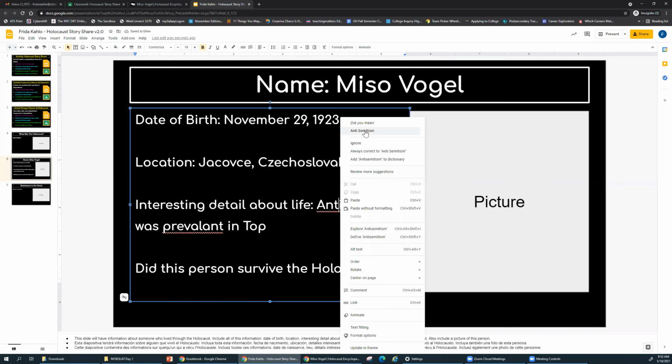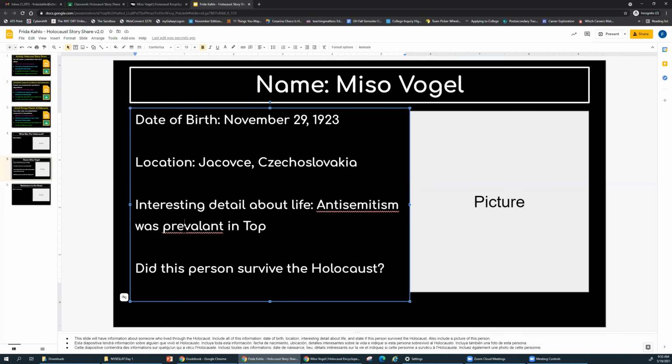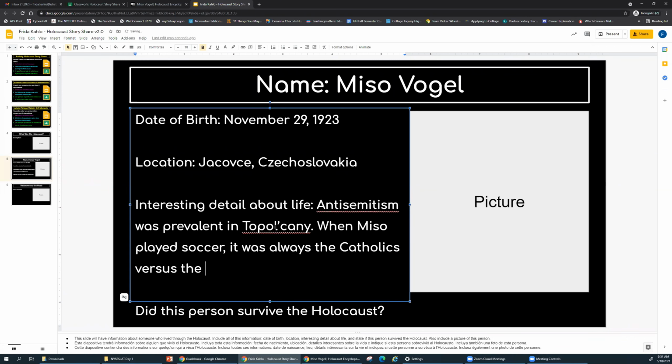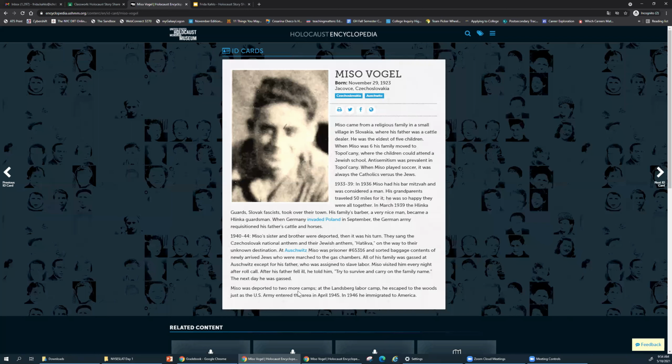I guess that's interesting because the website has this one word, and here it's saying that that's not correct. I'm going to trust the website a little more since it is the Holocaust Memorial Museum. Okay, there's my detail, and basically the last section when you're reading this is where it tells you